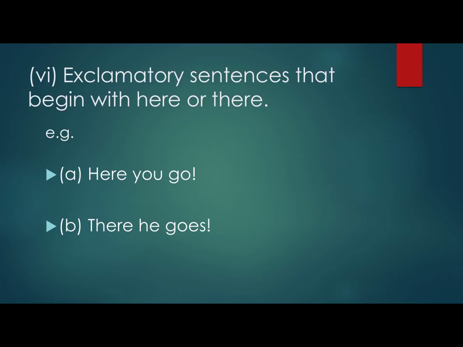And as you all know, in exclamatory sentences, remember this is also a very important feature of the simple present tense.